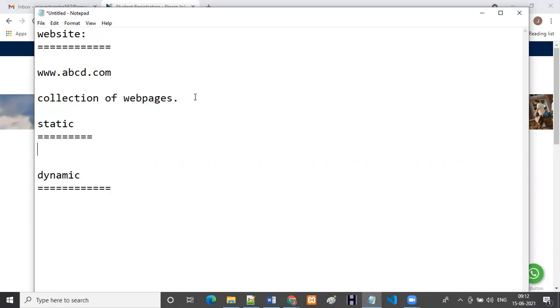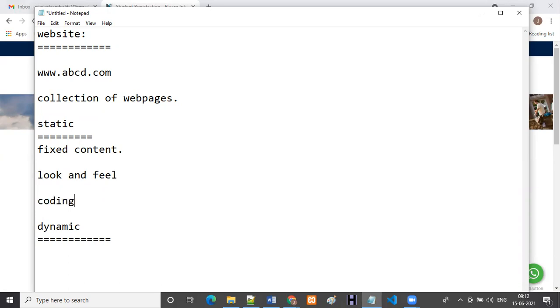Static in the sense, it is a fixed content. That means everything should be fixed content. In case you want to make any changes here without any coding knowledge, you are unable to do changes in the static website. It is just look and feel, that's it. If you want to do any changes, only with the help of coding knowledge we can do the changes. That means the developer can do the changes. So this is about the static website.